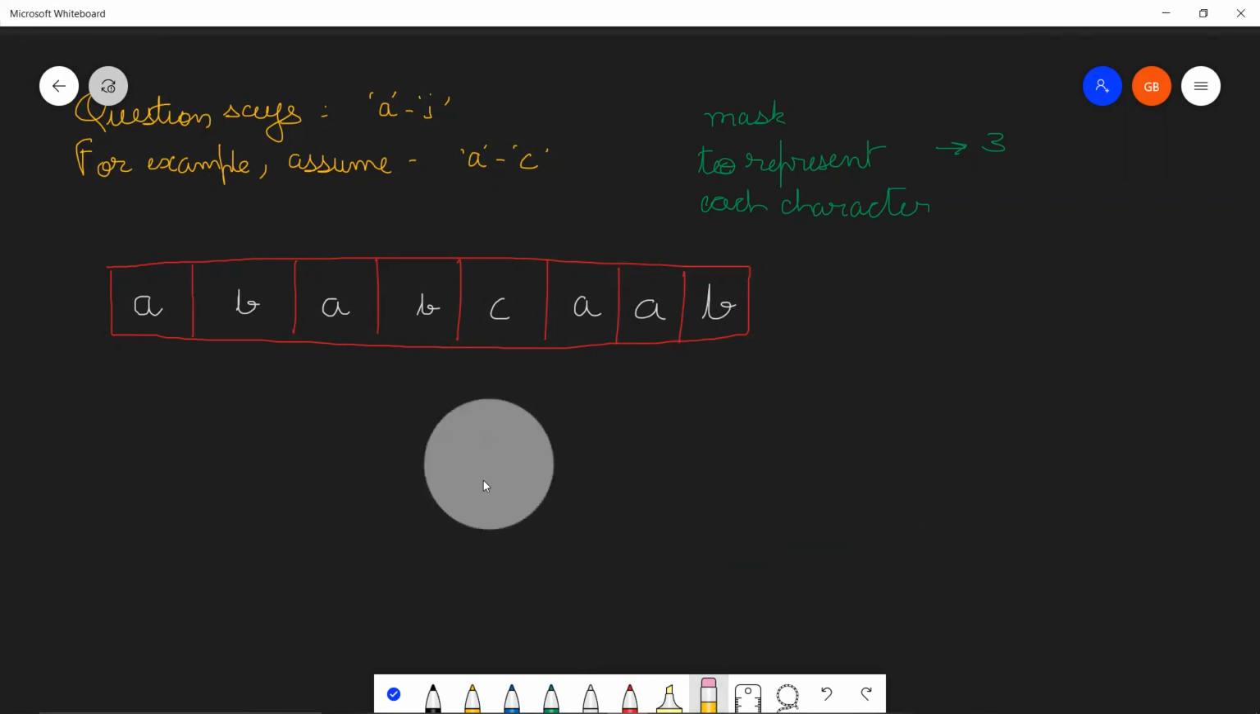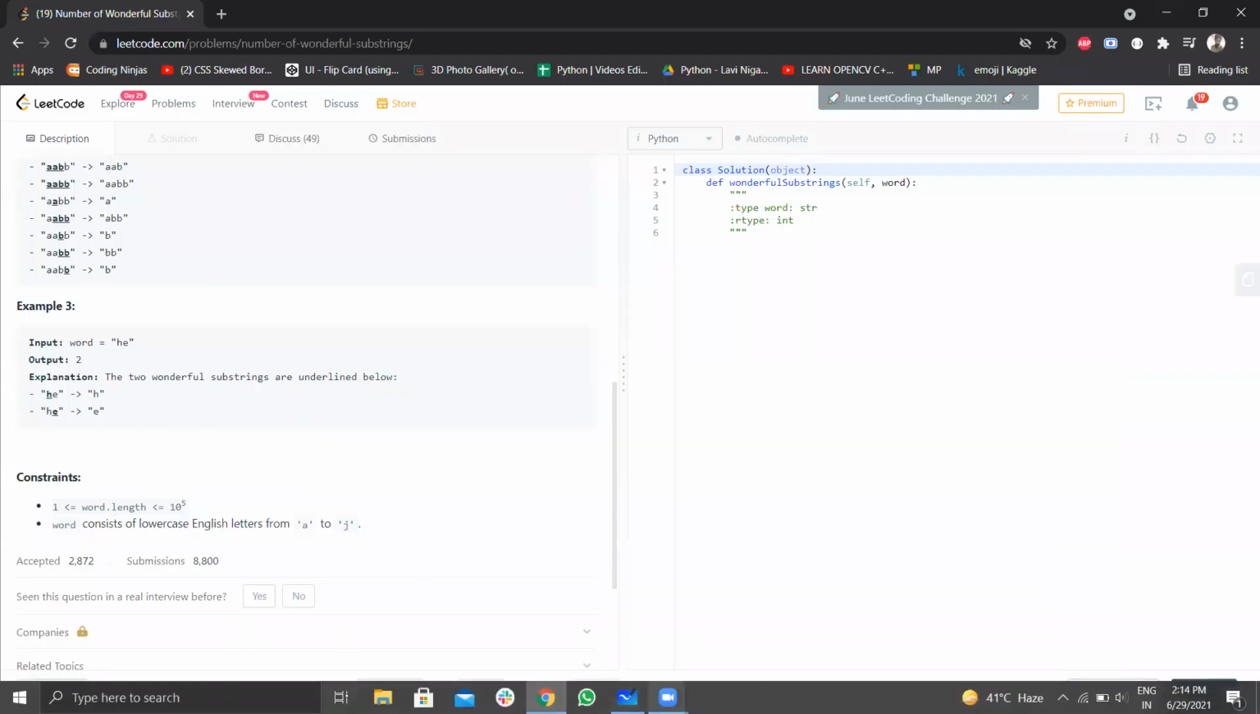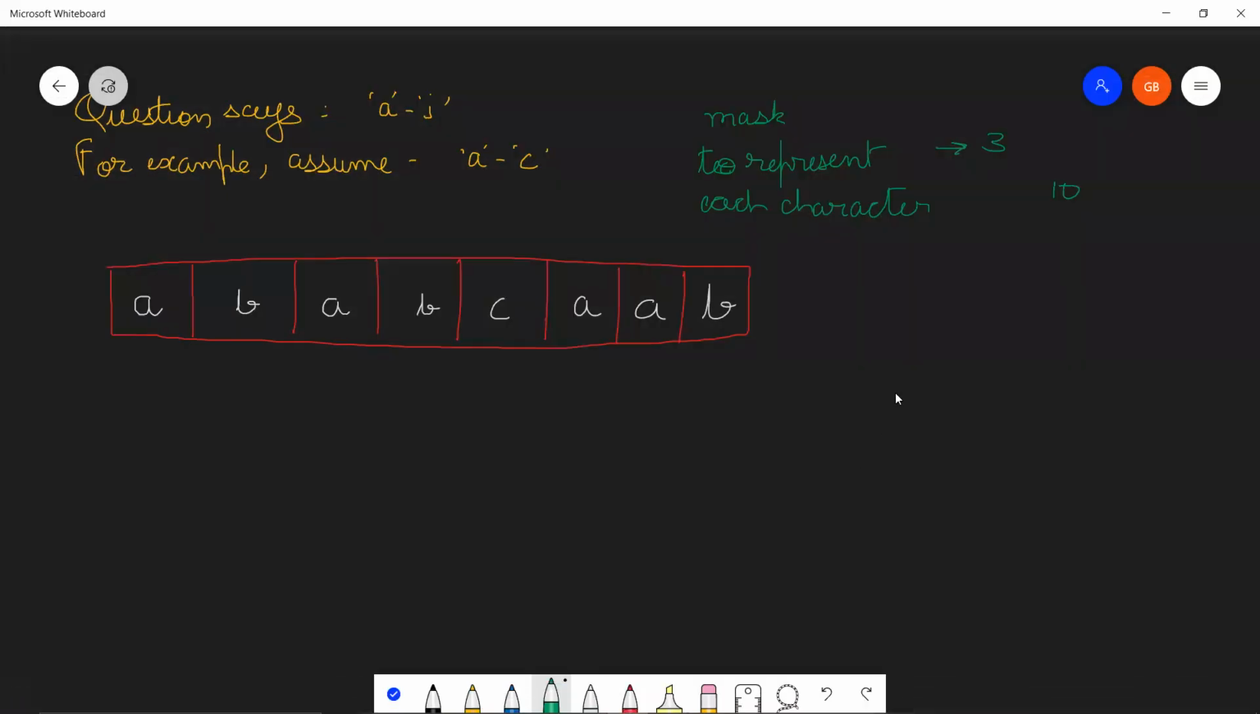Had I been creating bit masks for the question as given, from A to J, there are 10 unique characters. So your bit mask will be of length 10: 1, 2, 3, 4, 5, 6, 7, 8, 9, 10. And A will be represented, like I mentioned, with 1 and all others 0. This is the representation for A. And similarly, this is the representation for B.